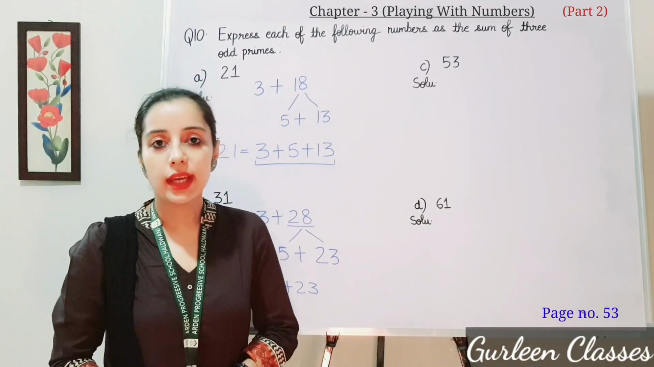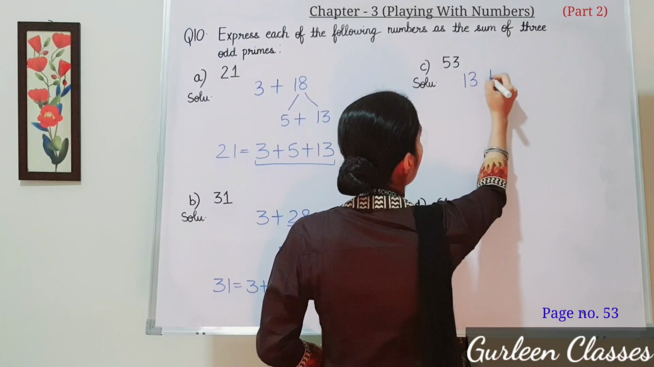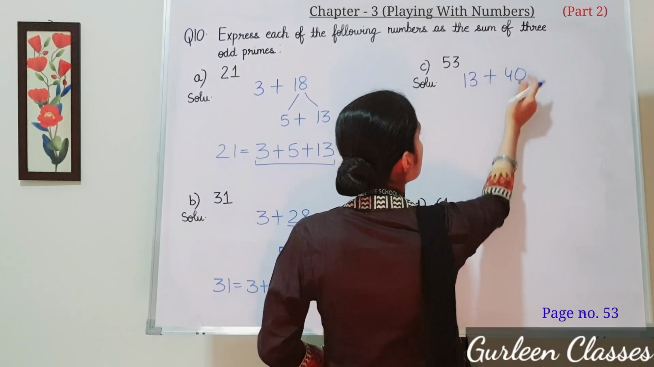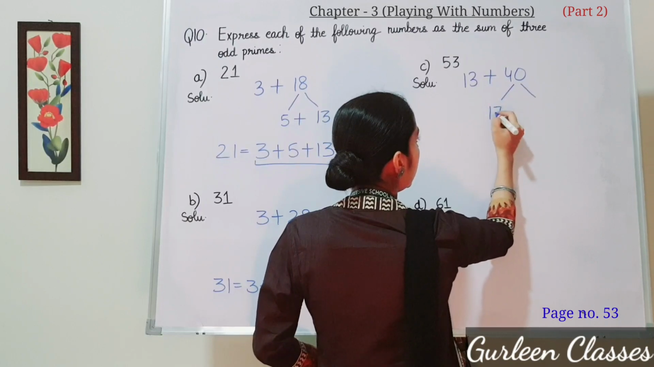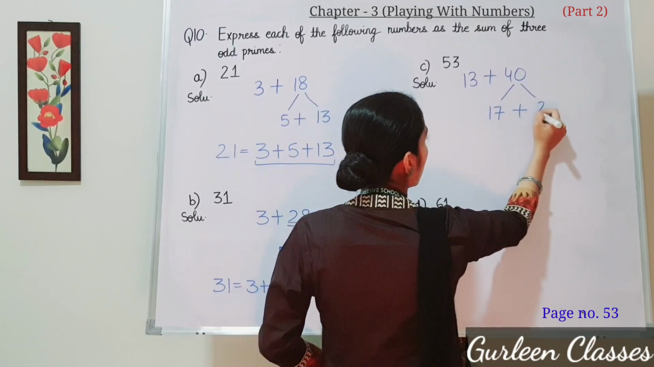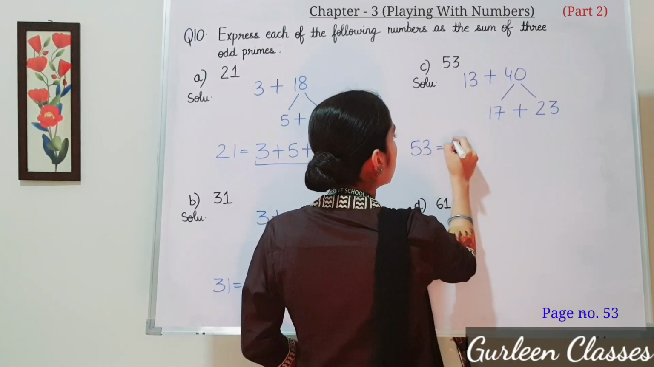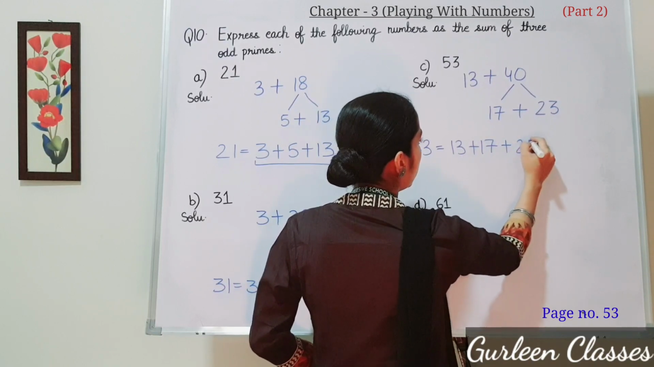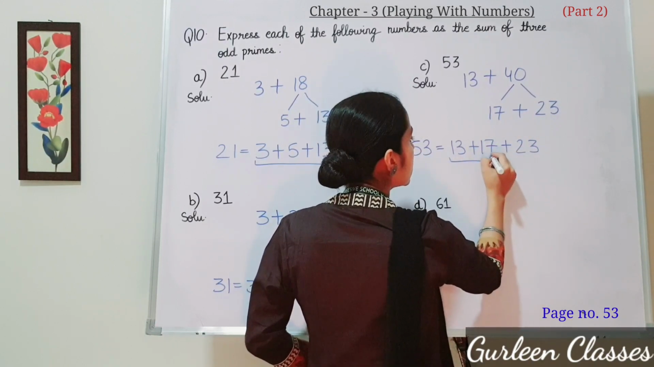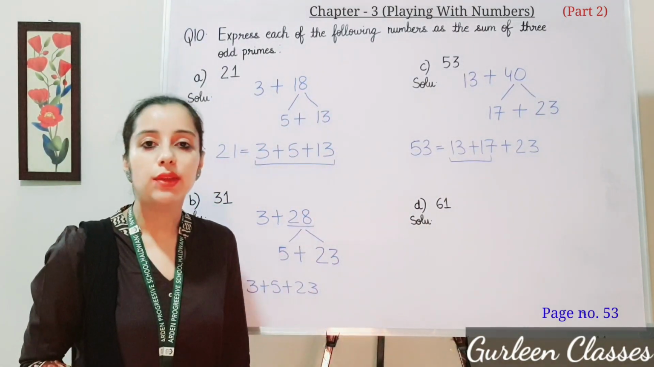Part C, 53. So 53 can be written as 13 plus 40. So 40 is not a prime number. It can be broken as 17 plus 23. So right here 53 is 13 plus 17 plus 23. Let us check. 13 plus 17 is 30. 30 plus 23 is 53.